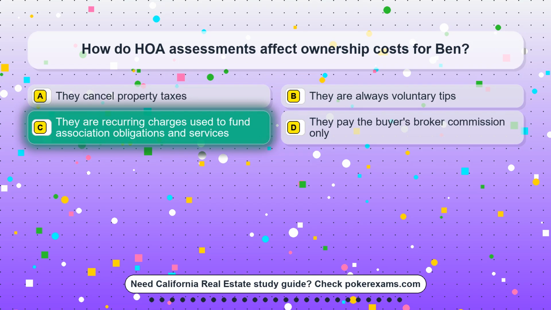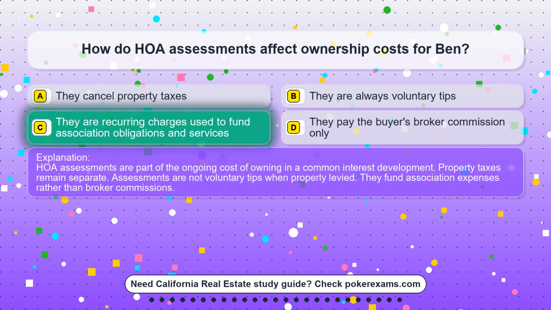The correct answer is option C. They are recurring charges used to fund association obligations and services. HOA assessments are part of the ongoing cost of owning in a common interest development. Property taxes remain separate. Assessments are not voluntary tips when properly levied. They fund association expenses rather than broker commissions.